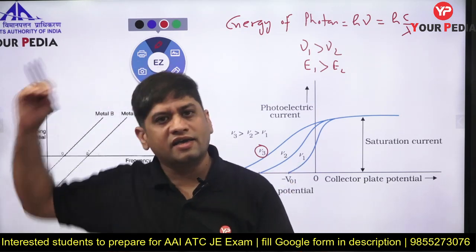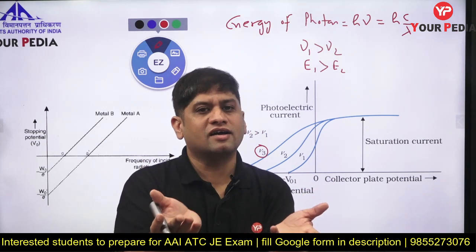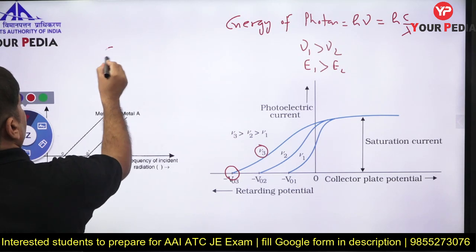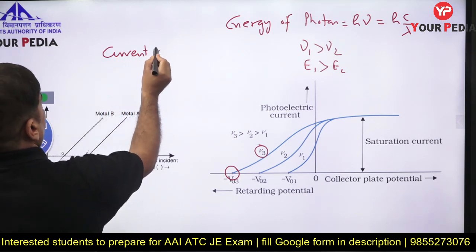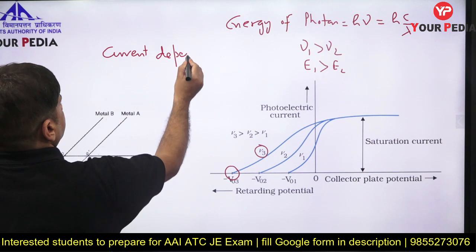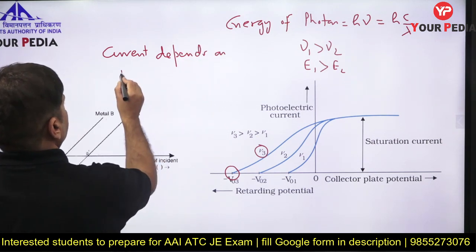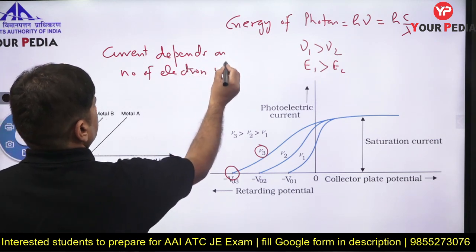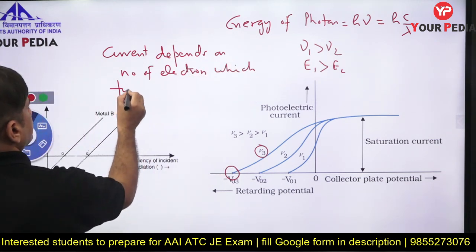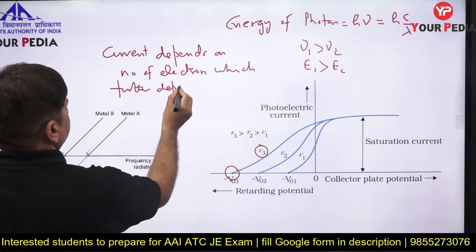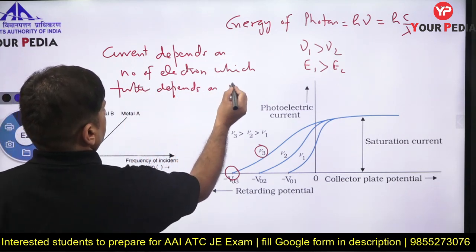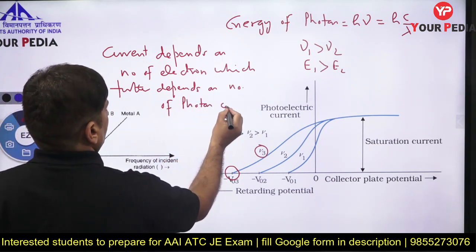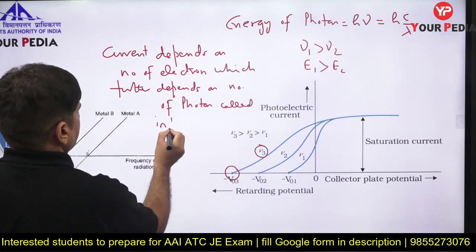Whether the electron has high kinetic energy or less kinetic energy, current does not depend upon the kinetic energy of the electron. Listen to this carefully. Current depends on the number of electrons, which further depends upon the number of photons, called intensity of light.